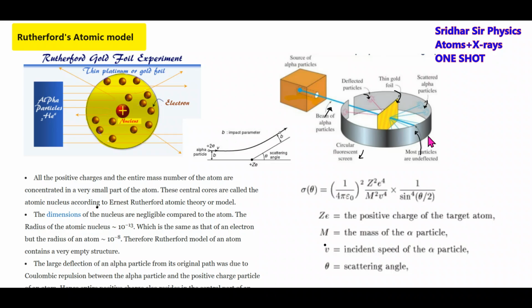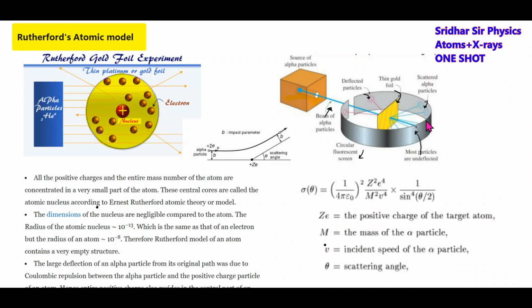This is a fluorescent screen. Now, what do you mean by fluorescent? When a fast moving alpha particle strikes a screen, the kinetic energy will be lost due to collision and converted into heat, and usually a phosphorus screen will be there. The phosphorus material, when it suddenly gets energy, will produce illumination, some sort of fluorescence, what we can call it.